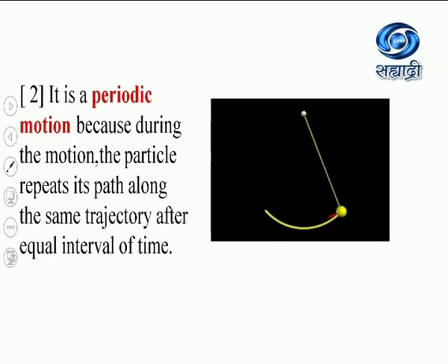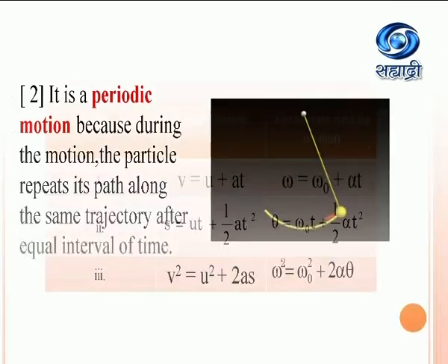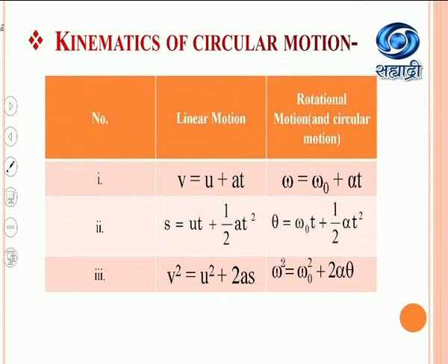First, it is an accelerated motion as the direction of the tangential velocity changes at every instant. And second, it is the periodic motion because during the motion, the particle repeats its path along the same trajectory after equal interval of time. Then we will see what are the kinematics of circular motion.